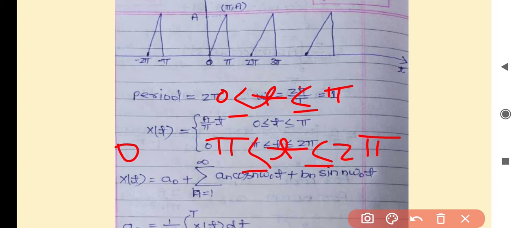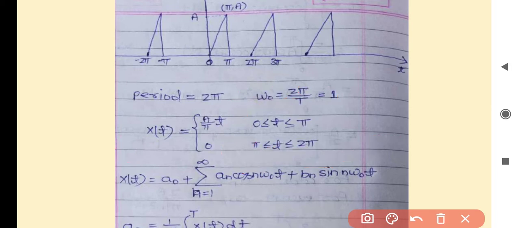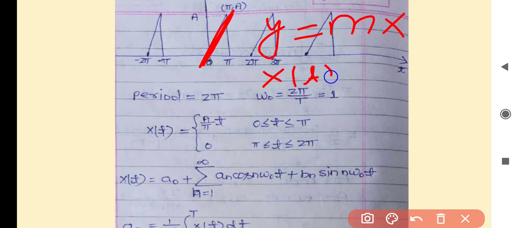We can find the signal in 0 to pi by using the equation of a straight line passing through the origin, which is y equals mx. In this case we will write it as x(t) equals m into t. Here we can evaluate the value of m.